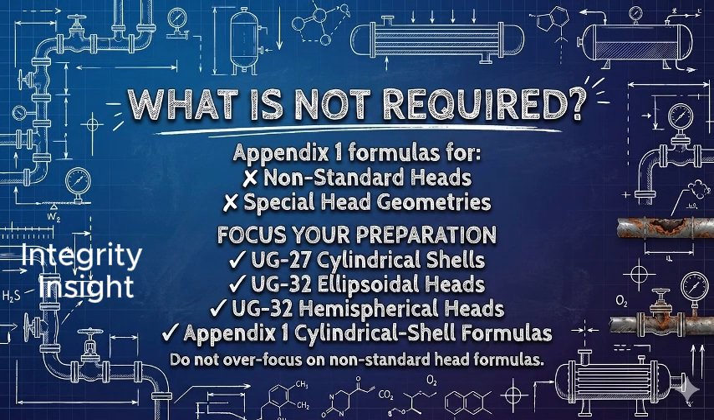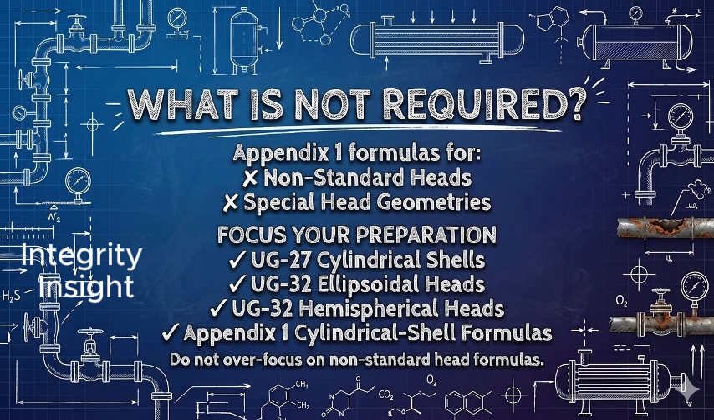What is not required? The API 510 examination does not require the Appendix 1 formulas for non-standard heads or special head geometries. Therefore, focus your preparation on UG-27 cylindrical shells, UG-32 ellipsoidal heads, UG-32 hemispherical heads, and the Appendix 1 cylindrical-shell formulas. Do not spend significant study time on Appendix 1 formulas for non-standard head geometries.